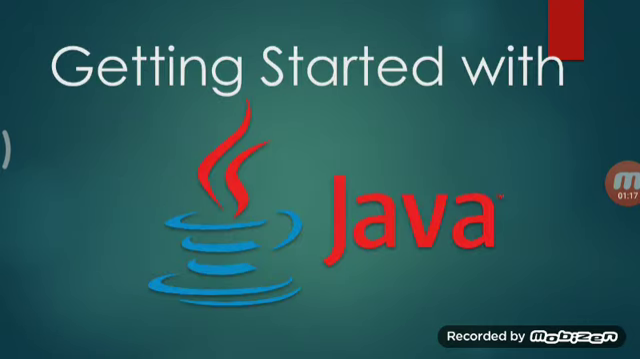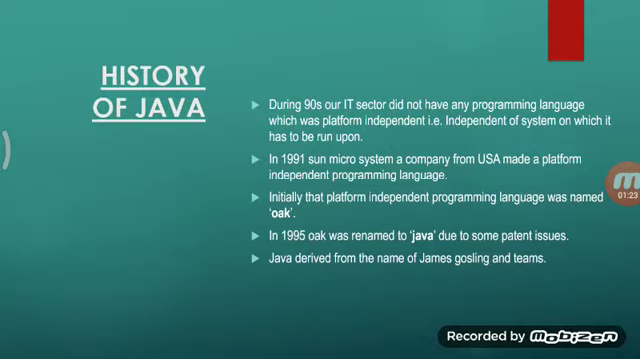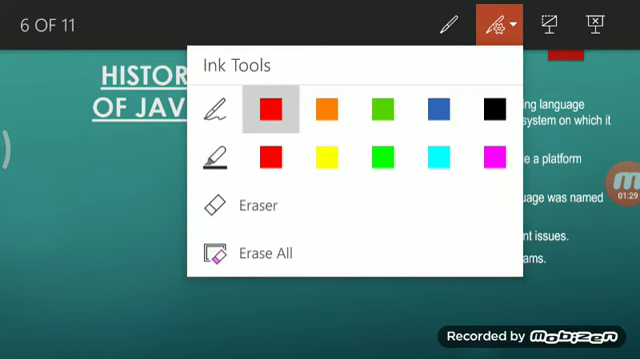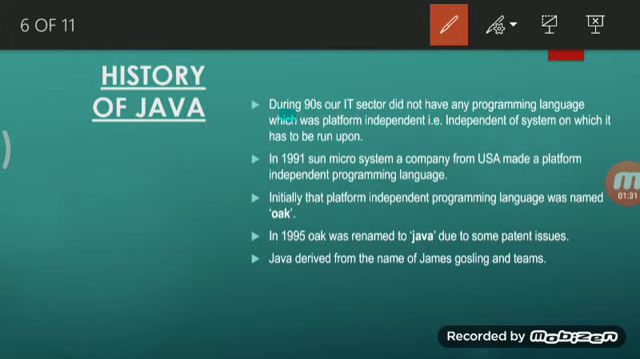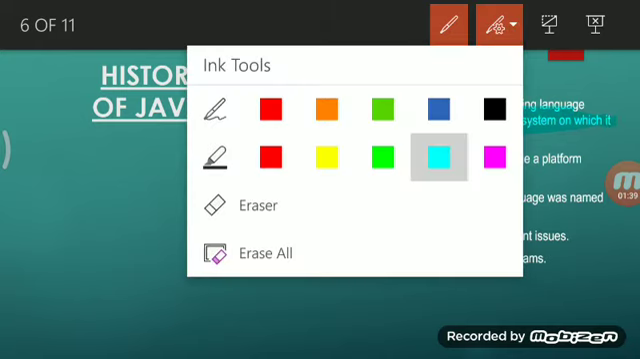And when we talk about Java, first of all we should know something about Java, and that something is history. So when we talk about the history of Java, during the 90s we didn't have any programming language which was platform independent.